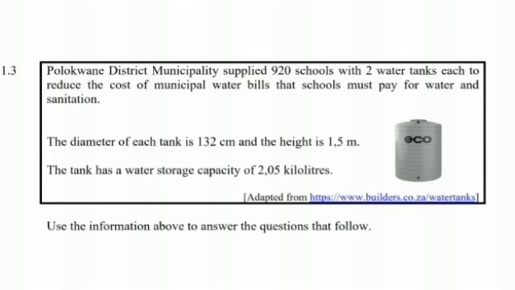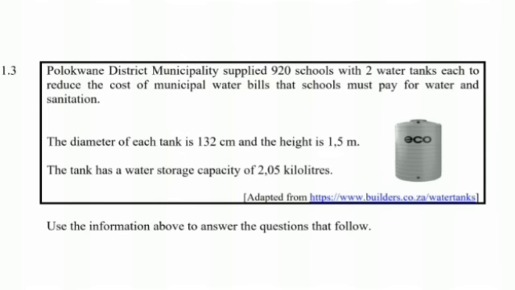In 1.3 it says Polokwane district municipality supplied 920 schools with 2 tanks of water each to reduce the cost of municipal water bills that schools must pay for water and sanitation. The diameter of each tank is 132 centimeters and the height is 1.5 meters.